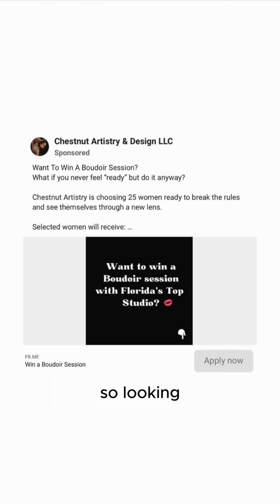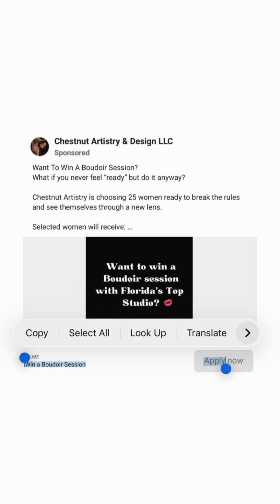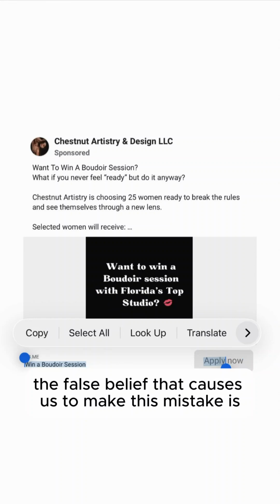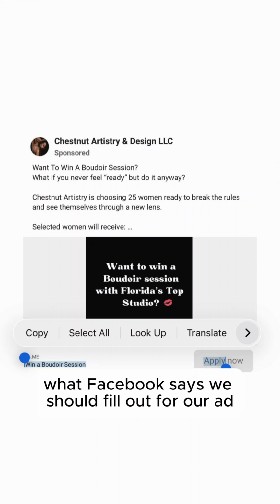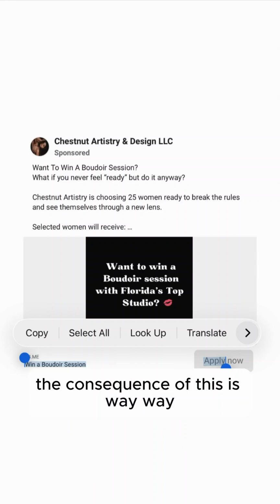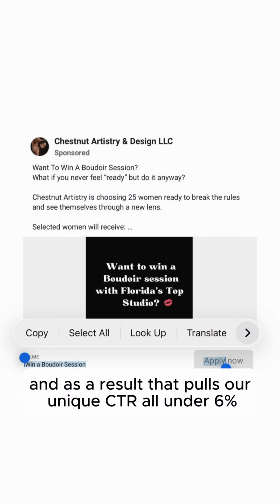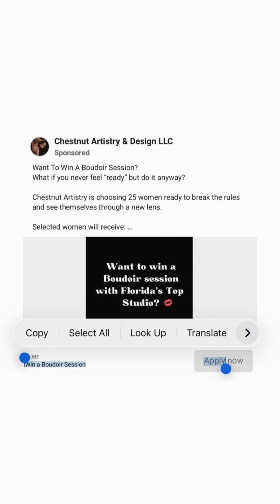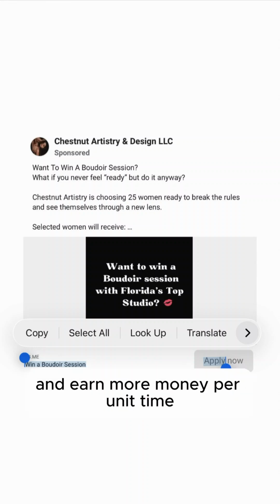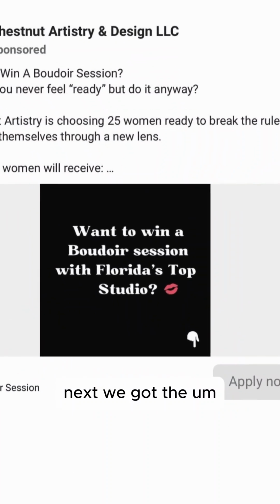Now we're going to diagnose this if we believe it has BLCS, aka Boudoir low click syndrome. So looking here, we got the below creative cluster mistake. The false belief that causes us to make this mistake is we're trusting that what Facebook says we should fill out for our ad is what is best for us, but actually it is best for Facebook. The consequence of this is way more women scrolling by our ads than necessary, and as a result, that pulls our unique CTR all under 6%, which contributes to BLCS. Facebook's happy though. More women scrolling by our ad per unit time means Facebook can serve more ads per unit time and earn more money per unit time. So Facebook's hustling us.